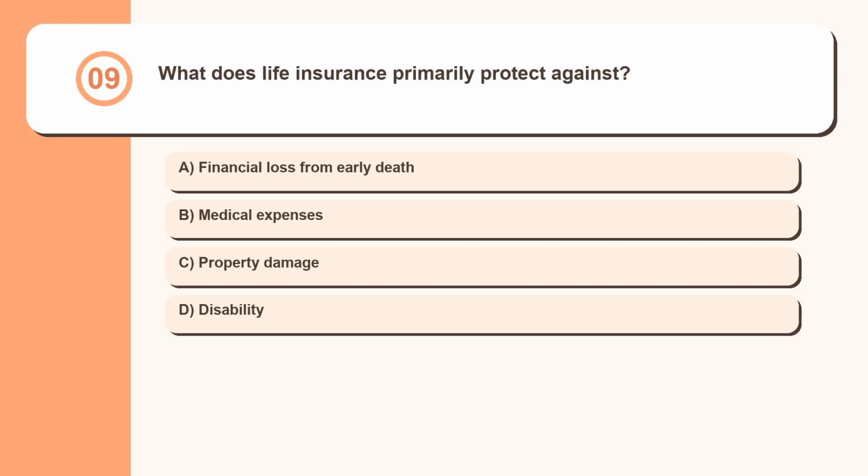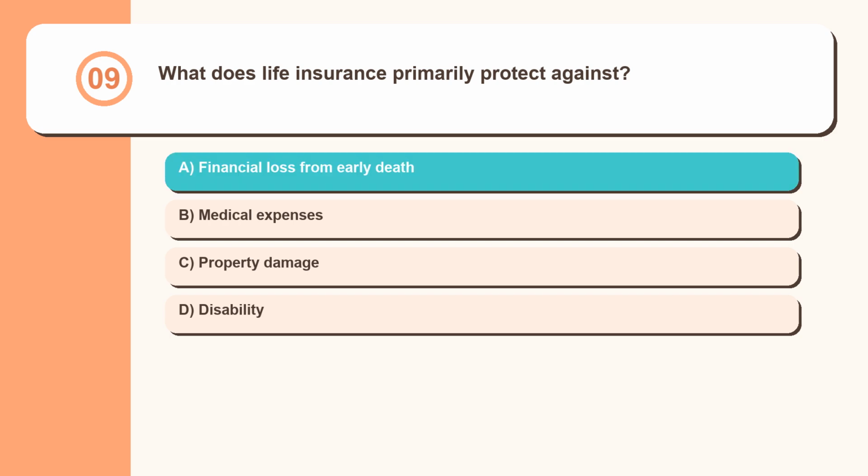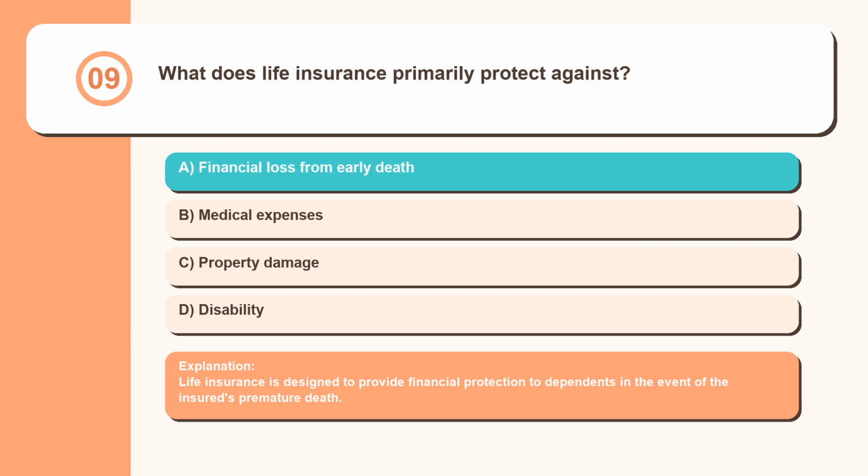Question 9. What does life insurance primarily protect against? Financial loss from early death, medical expenses, property damage, disability. Life insurance is designed to provide financial protection to dependents in the event of the insured's premature death.